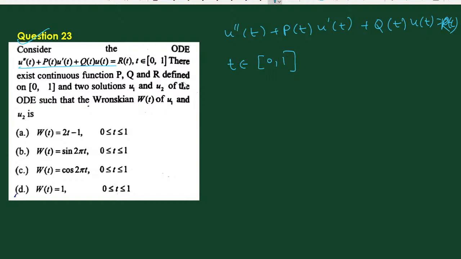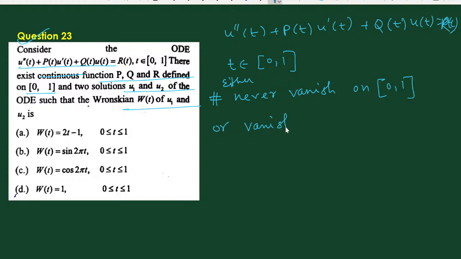Here p, q and r are defined on [0, 1] and are continuous functions, and two solutions u1 and u2 of the ODE are such that the Wronskian of u1 and u2 is to be considered. Here just two results are necessary: the Wronskian either never vanishes on [0, 1] or vanishes throughout [0, 1].